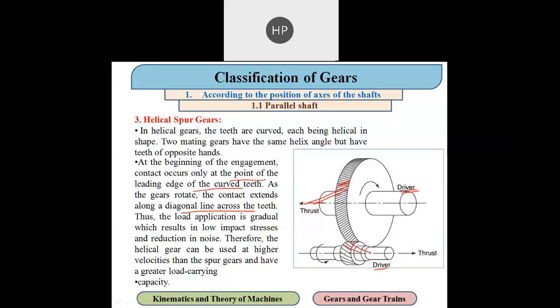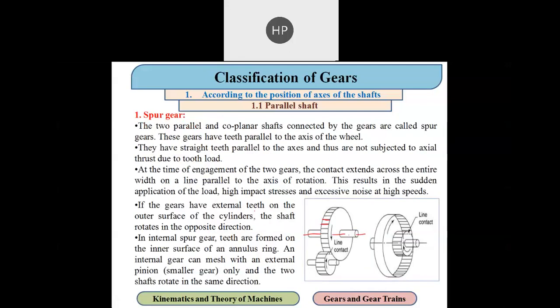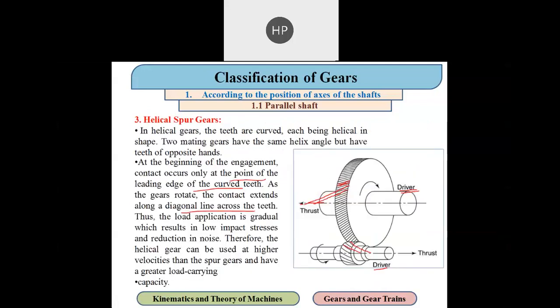So this is the advantage of a helical spur gear. But the helical spur gear is difficult to generate because it has a curved tooth, while in a spur gear we have a straight tooth. So a spur gear is easy to manufacture, whereas the helical gear, though it has certain advantages, has the limitation that its manufacturing is quite difficult as compared to the spur gear.